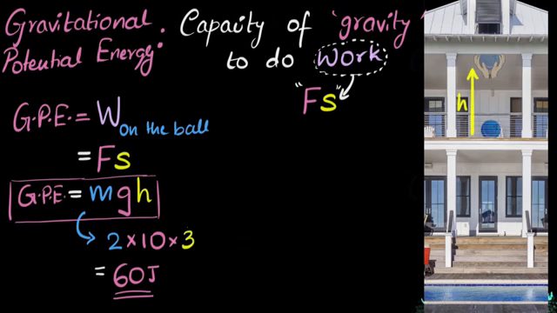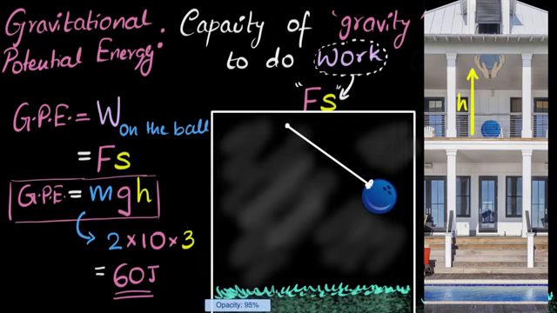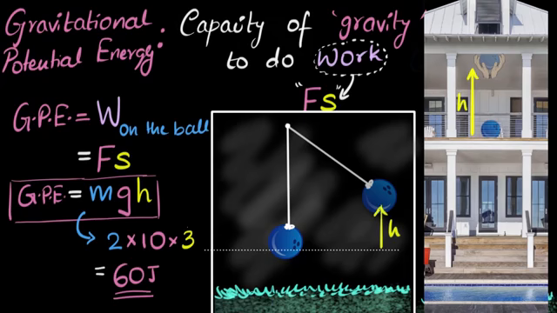And just to give you another example, let's say we're dealing with a pendulum. Imagine that bob is attached to a string and we can make it swing. And now if I want to know what is the potential energy of the ball over here, again, I will think what is the lowest point that ball can come in this experiment. So here, if I let go of the ball, notice the ball can swing to this. This is the lowest point the ball can come. After that, the ball will go up there, right? So in this case, it'll just make sense to say this as our ground level and this as the height to calculate the potential energy of the ball at this point.